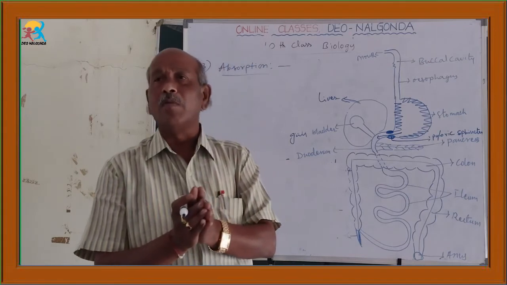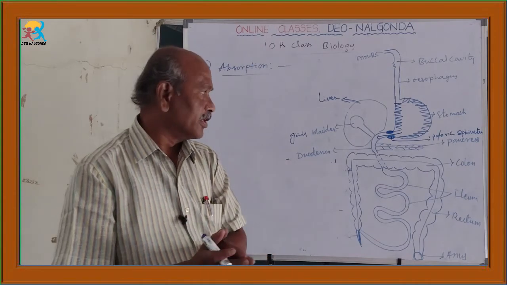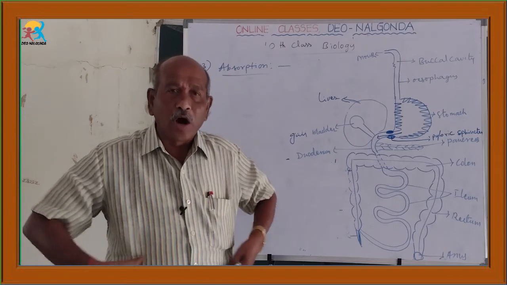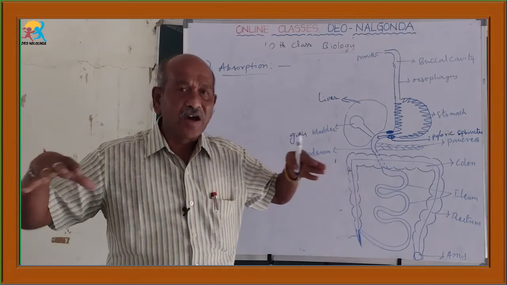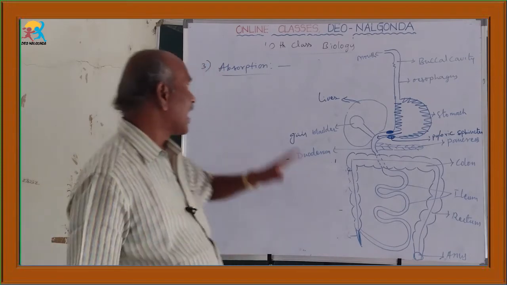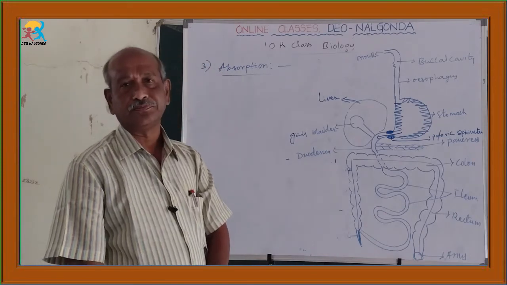Whenever complex food materials are converted into simple food materials, they enter into our blood. The entry of simple food materials into our blood is known as absorption.